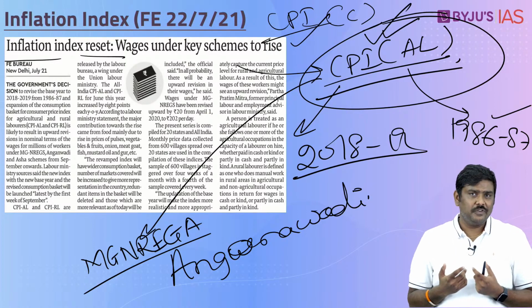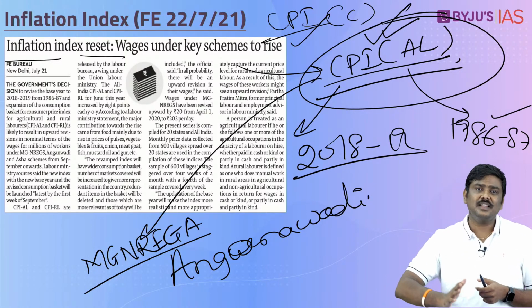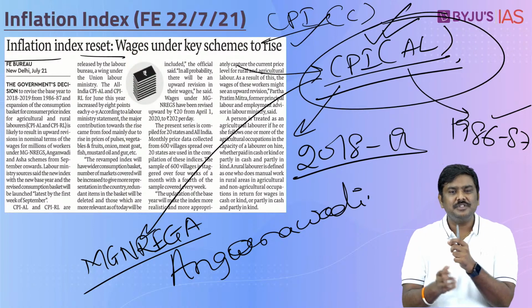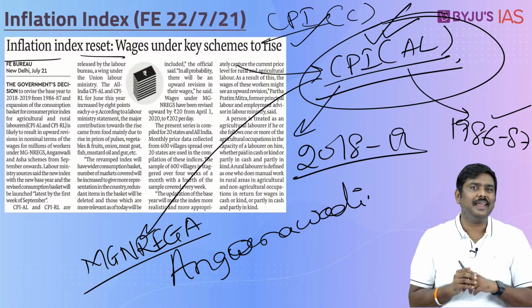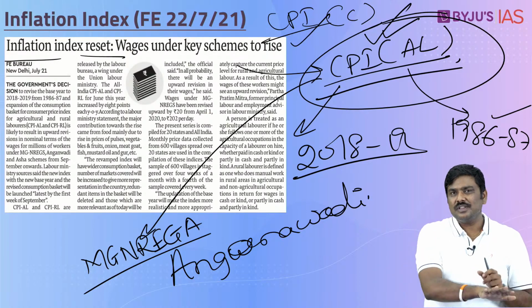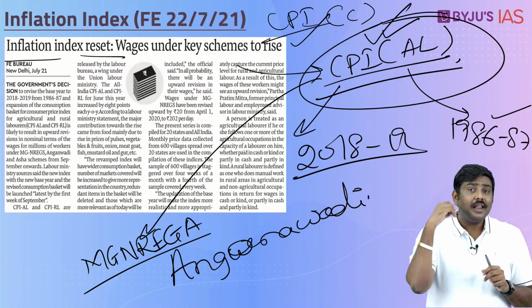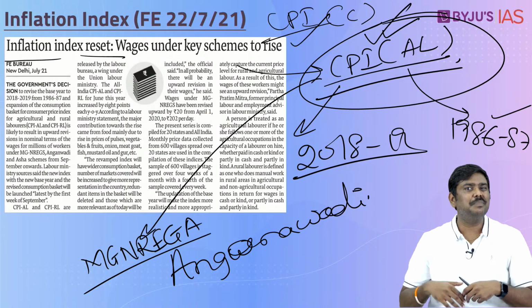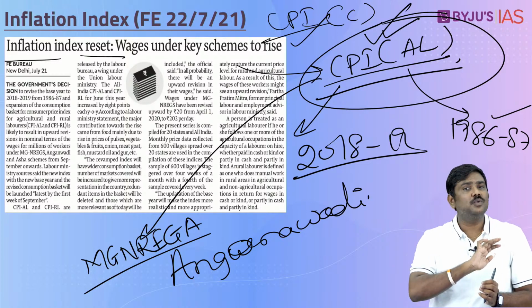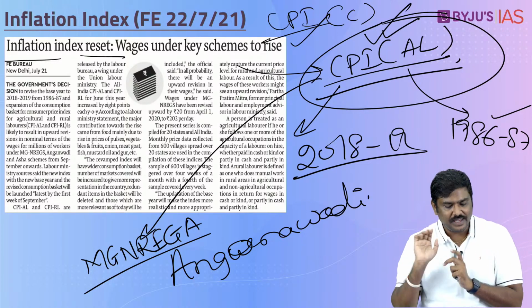So, now Government of India says we are looking at revising the base year and we are also looking at changing the composition of the basket of commodities covered under CPI AL. And it is likely, based on the article provided here, that by September this is going to happen. So, if that happens, please update the information. This is one of the potential questions in the UPSC exam.